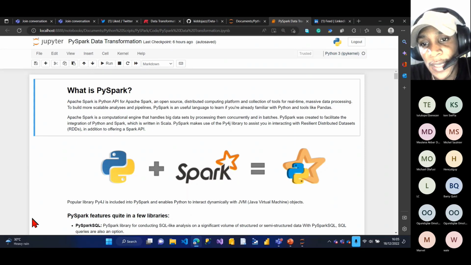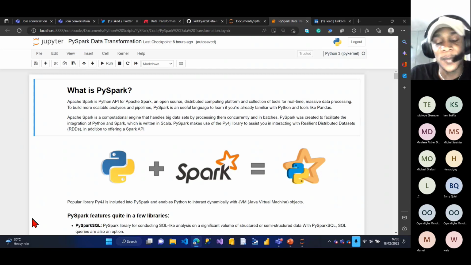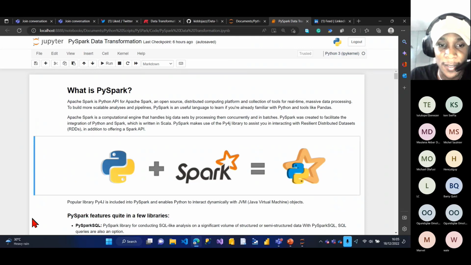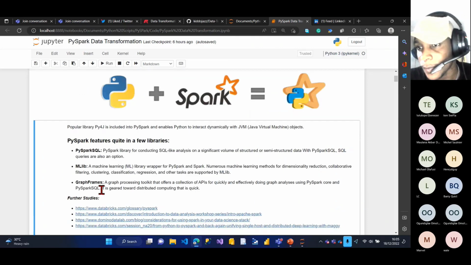So PySpark was created to facilitate the integration of Python and Spark, which is written in Scala. PySpark makes use of the Py4J library, which assists the interaction and relies on distributed data. So basically, PySpark is just a combination of both Python and Spark. So that gives you PySpark.